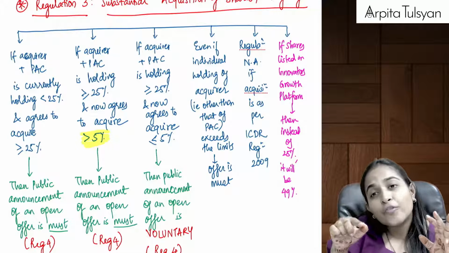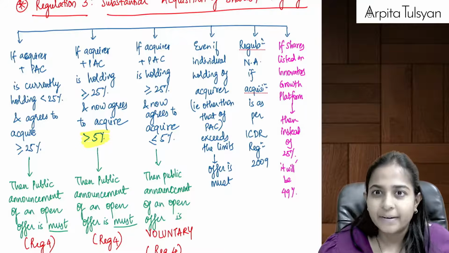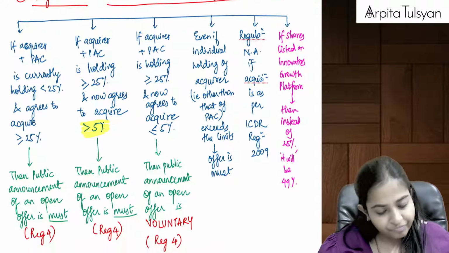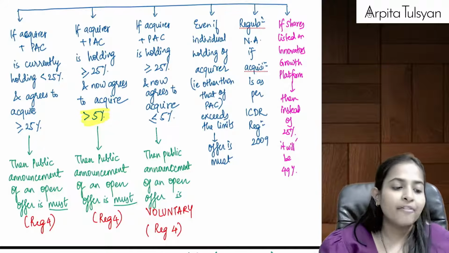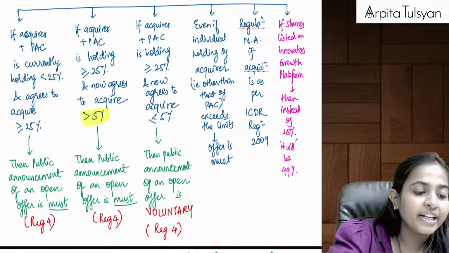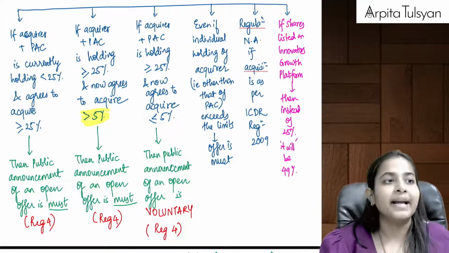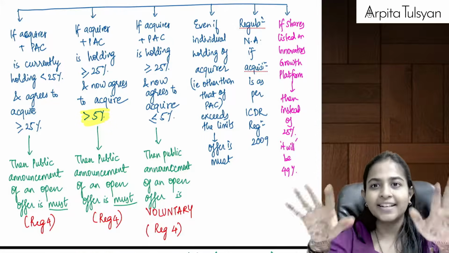Further acquisition of less than or equal to 5%, public announcement is voluntary. Are you clear with this? Yes, basically you have to give an opportunity to the existing shareholders and you have to inform them that a new person is going to enter the company.